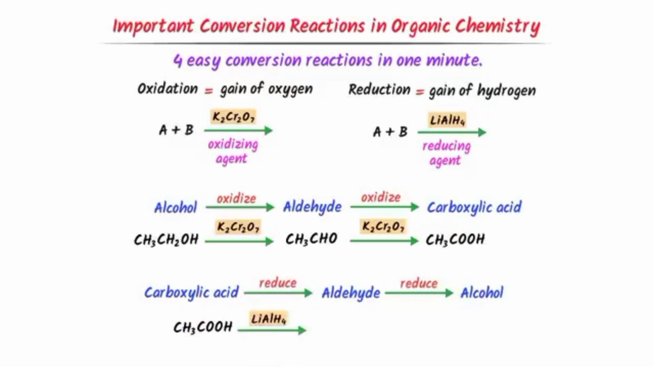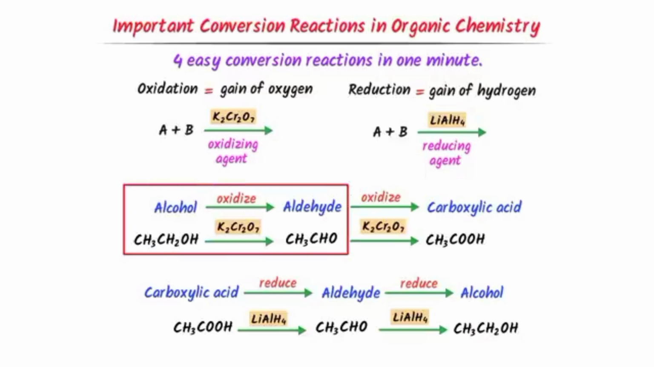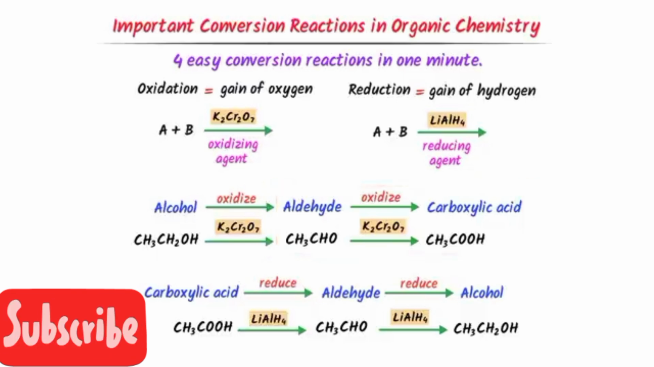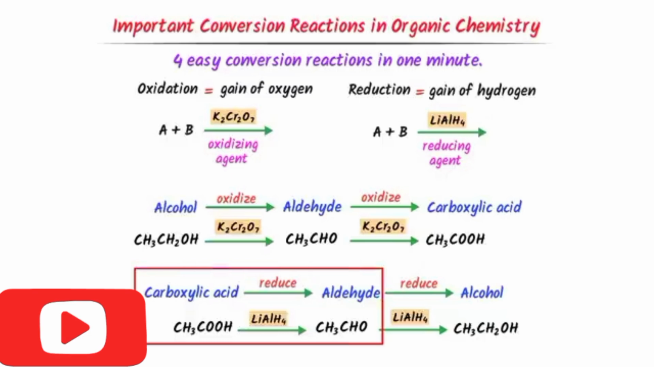Remember that if we oxidize alcohol, it will convert to aldehyde, and if I oxidize it further, it will convert to carboxylic acid. On the other hand, if I reduce carboxylic acid, it will convert to aldehyde. When aldehyde is reduced, it will convert to alcohol.